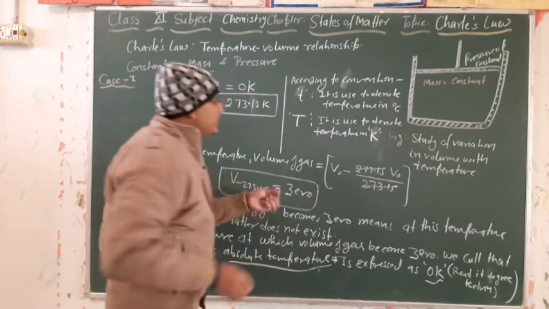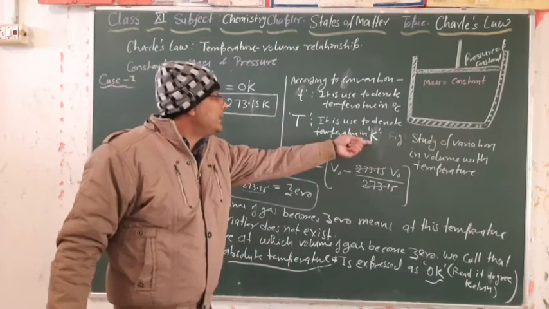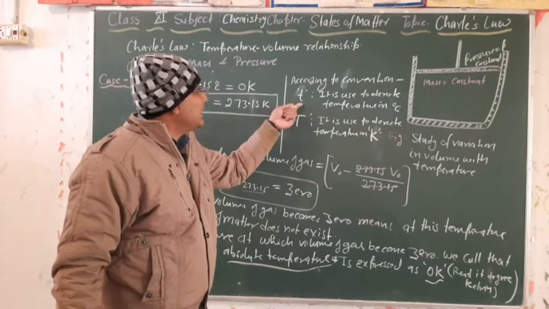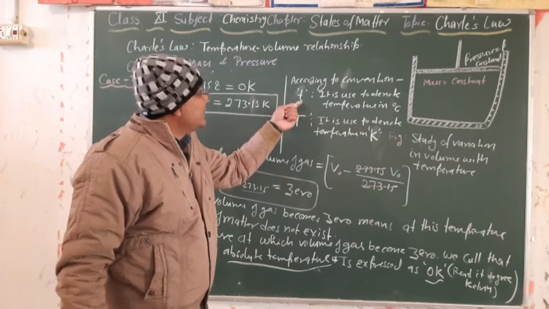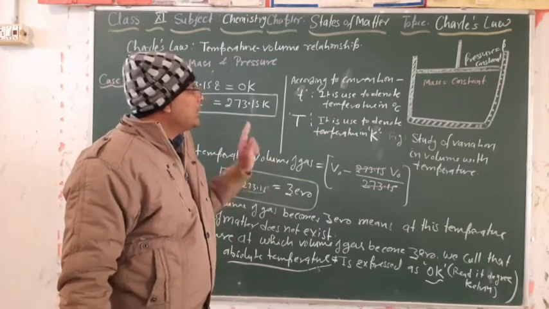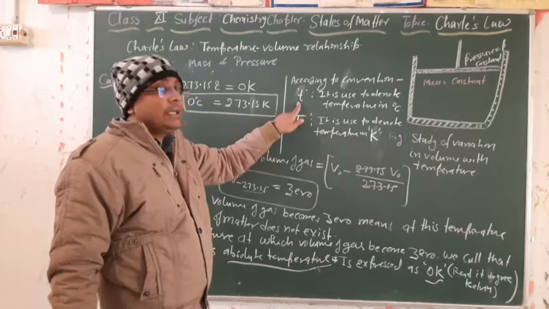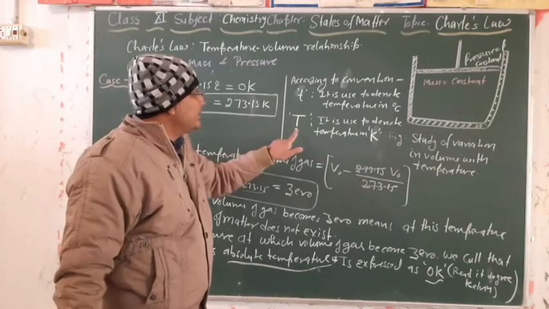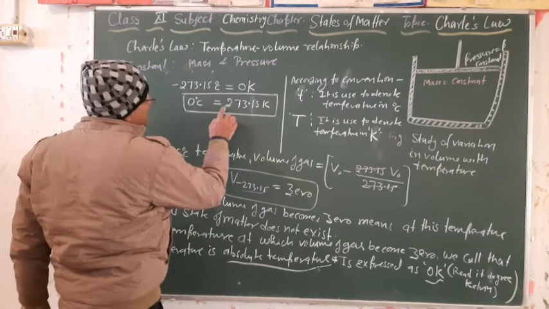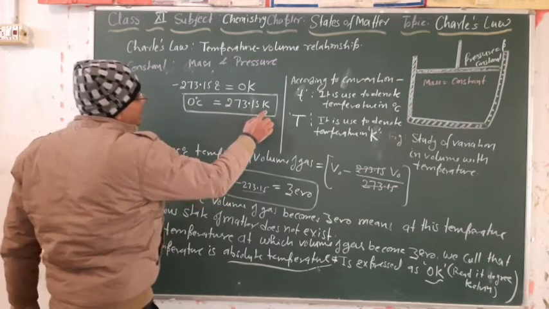So when we express our temperature in degree Kelvin, we need to take the capital T, and when we express it in small t, that means we are expressing it in terms of degree Celsius. So 0 degree Celsius is equal to 273.15 Kelvin.